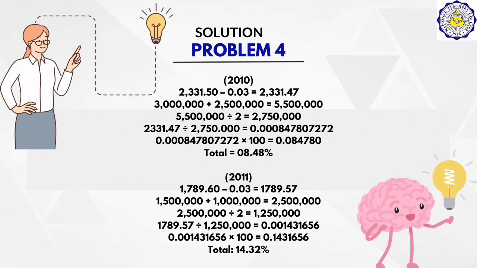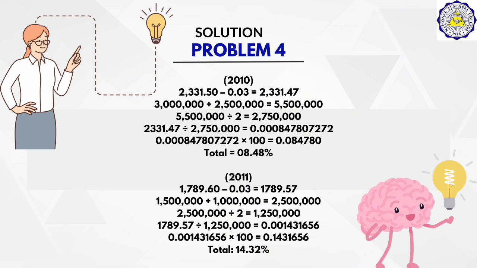And the 2,500,000 divided by 2 will be the average common equity of 1,250,000. So we need to divide the 1,789,57 by 1,250,000 to come up with the return on common equity of the Shanghai Corporation.